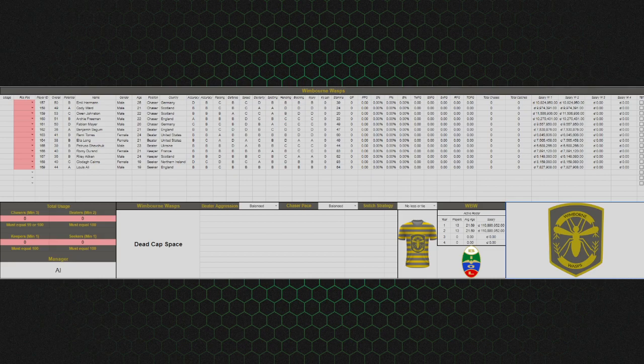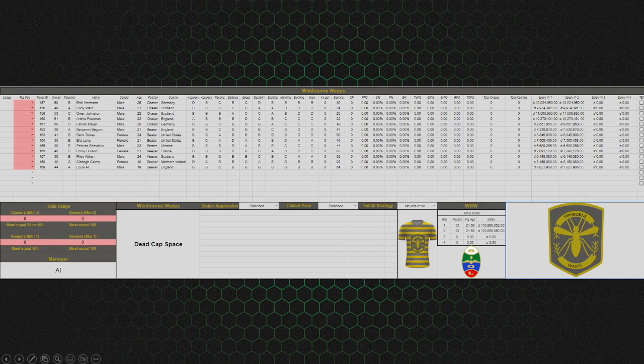This is an example sheet of the Wimborne Wasps. It is also the real Wimborne Wasps roster. You can see that it doesn't have anything filled out on it, so the usage is empty. The position that a player is playing is empty. Nobody's on the trade block. All the strategies are set to the defaults. And of course, we've got some errors down here.